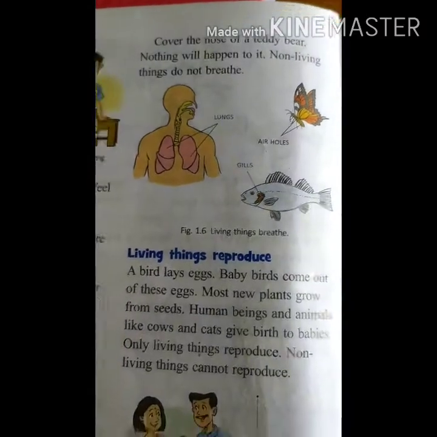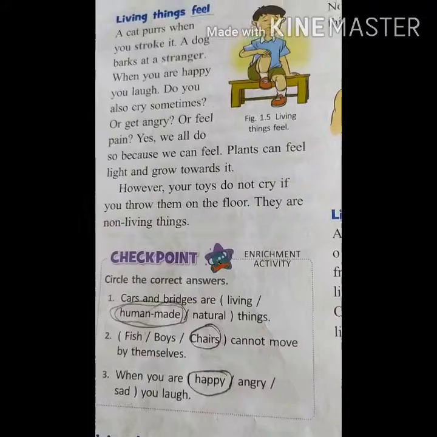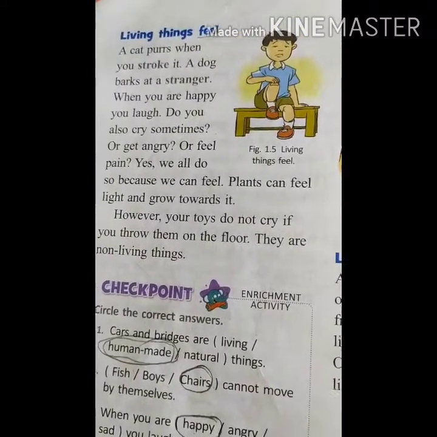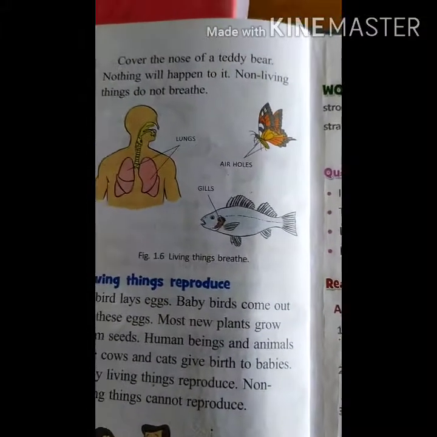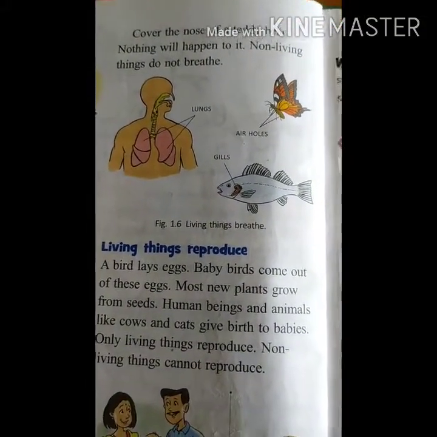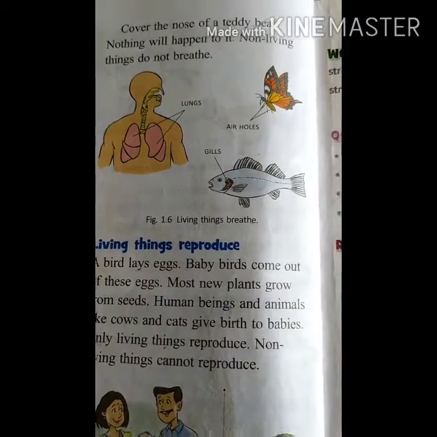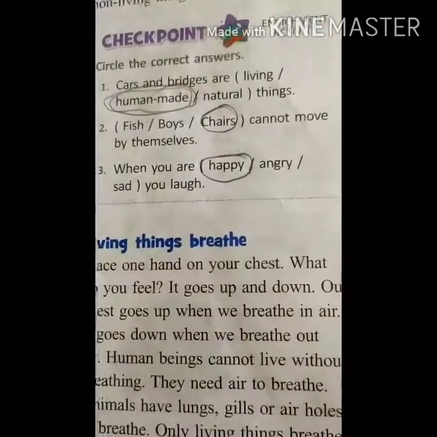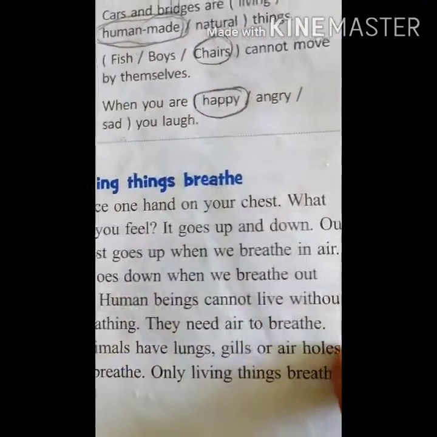176. Okay. Yesterday we have learnt about the living things and non-living things. Living things, how they feed, they move, they grow. Now we have one more thing to learn about, how the living things breathe. Yesterday I told you about this. They need air to breathe.